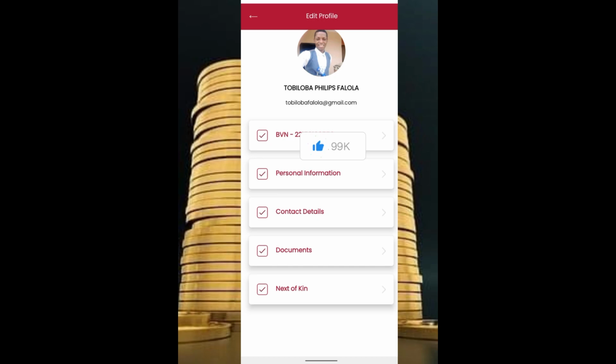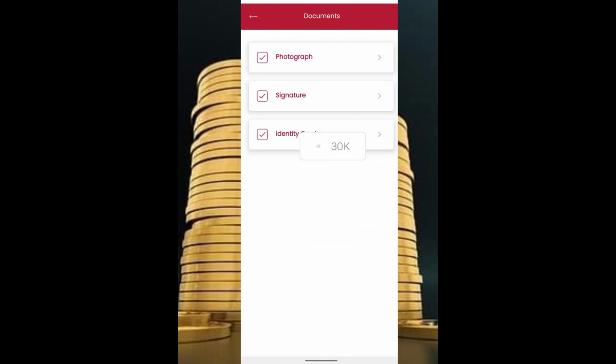When you click on the document, it's going to request your photograph. It's going to request your valid ID. If you are in Nigeria, you can use your voter's card, your passport, or your driver's license. You can use any of those documents to verify your account.